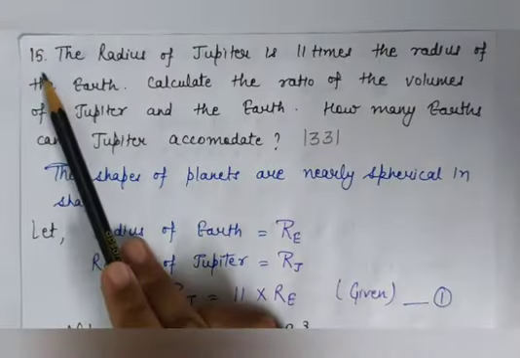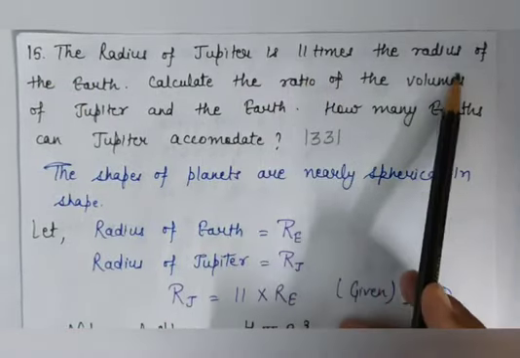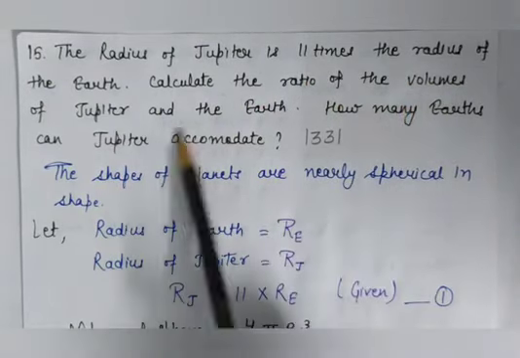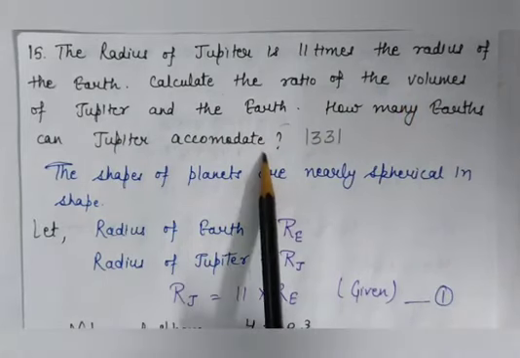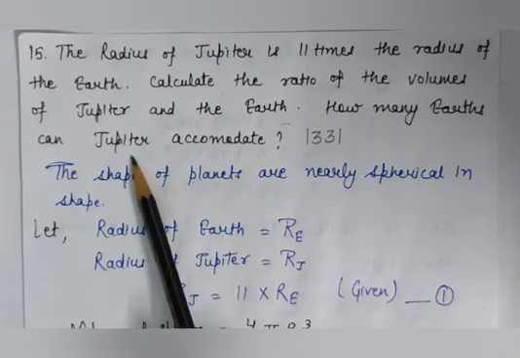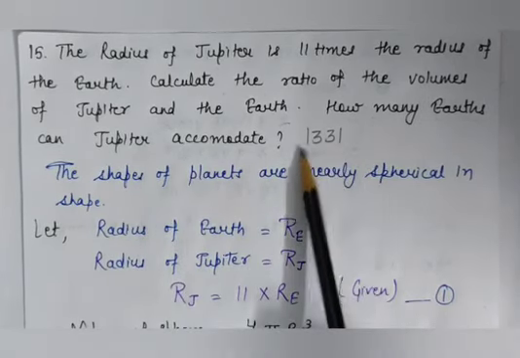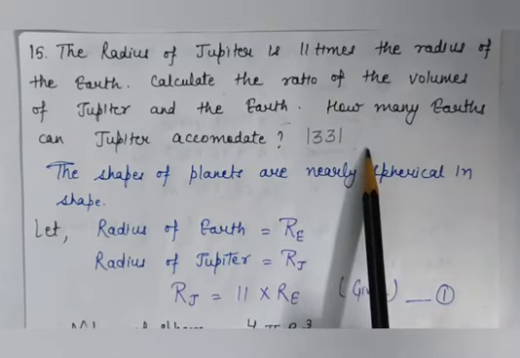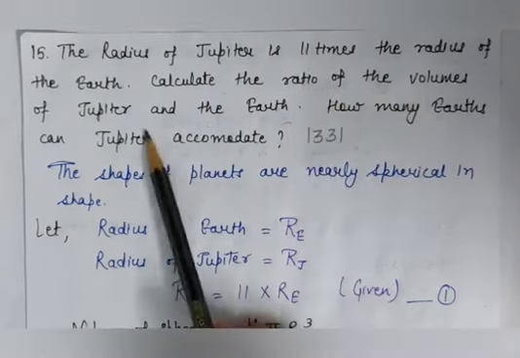Now question number 15. The radius of Jupiter is 11 times the radius of the earth. Calculate the ratio of the volume of Jupiter and the earth, and how many earths can Jupiter accommodate? Jupiter is the largest planet, and it can accommodate nearly 1331 earths. Now we will calculate the ratio of volume of Jupiter and earth.